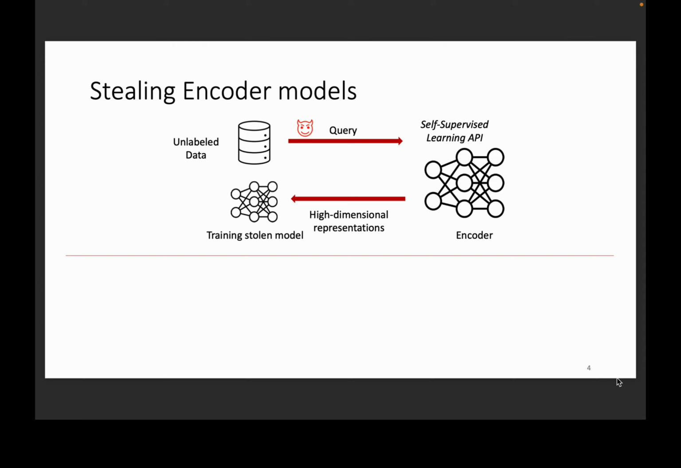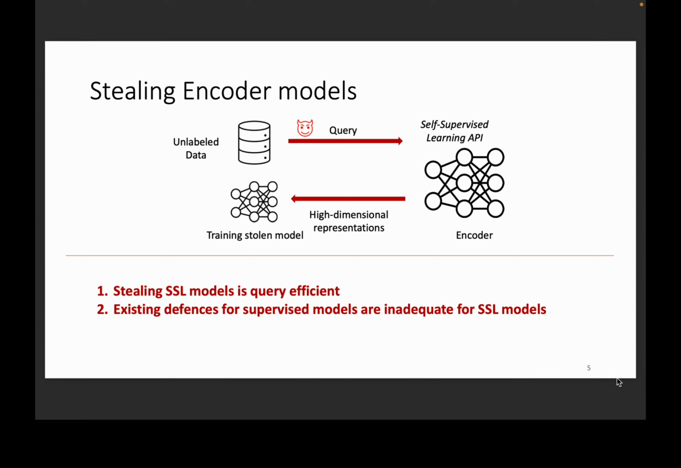However, high-dimensional representations reveal much more information about the encoder model behind the API than low-dimensional outputs, such as labels. This makes encoder models much more prone to model stealing attempts. In a model stealing attack, an adversary queries the model API and gathers input-output pairs not to solve a particular downstream task, but to train a local stolen copy of the model. This requires significantly less resources than training the model from scratch.